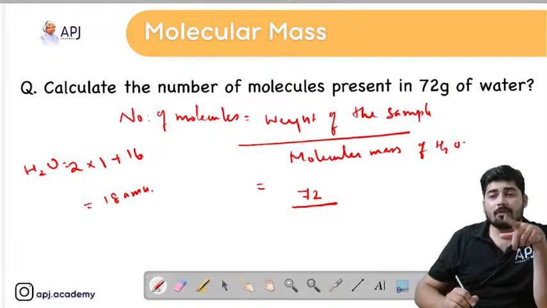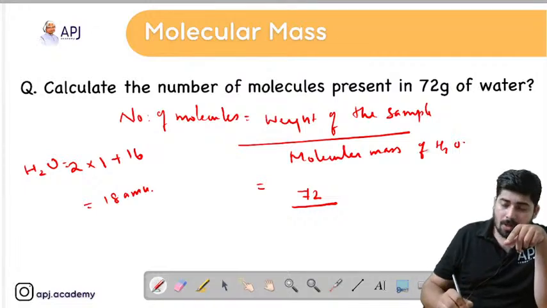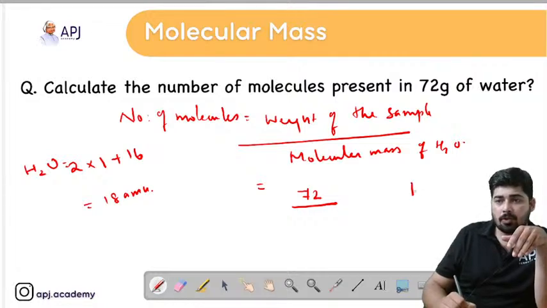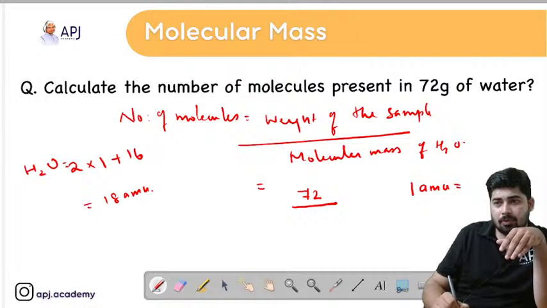So we have to convert it into AMU. I am giving you a relation between AMU and gram. You have to note this very important relation: 1 AMU is equal to 1 by Avogadro number grams.